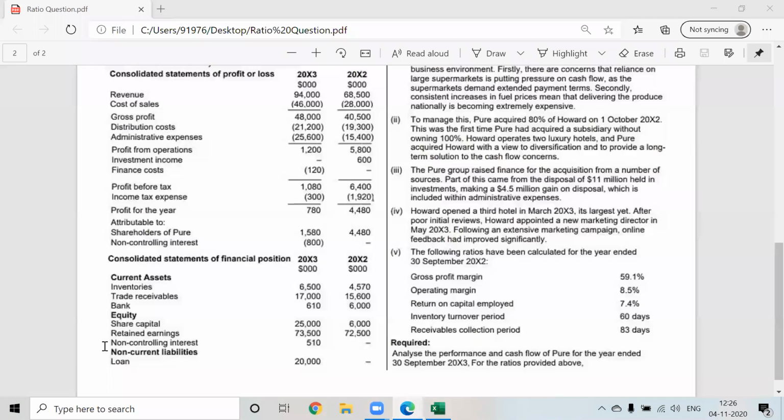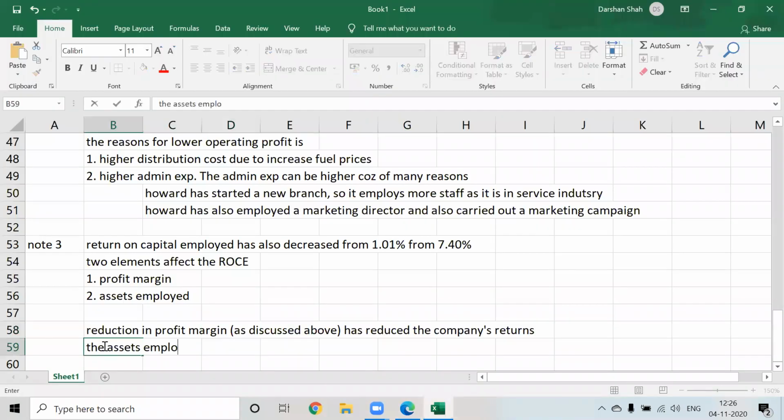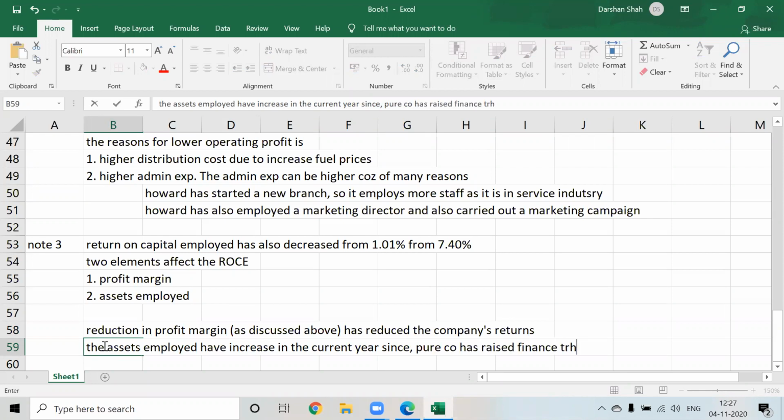The assets employed have increased in the current year since Pure company has raised finance through different types of sources. Okay.